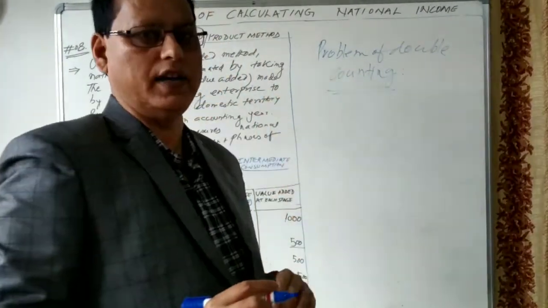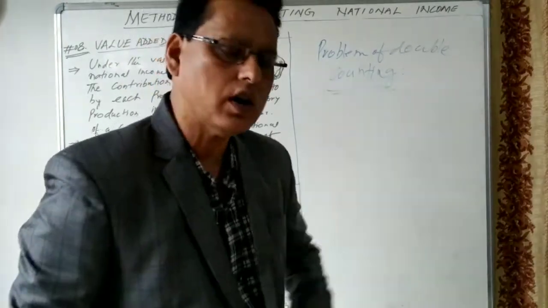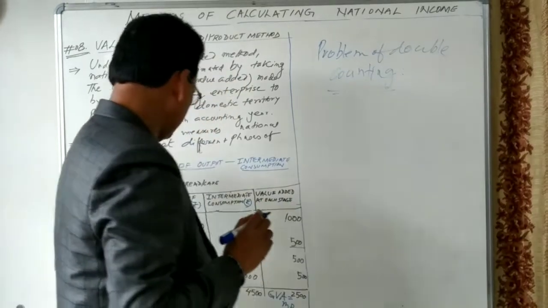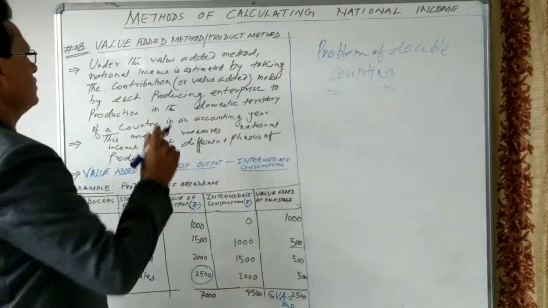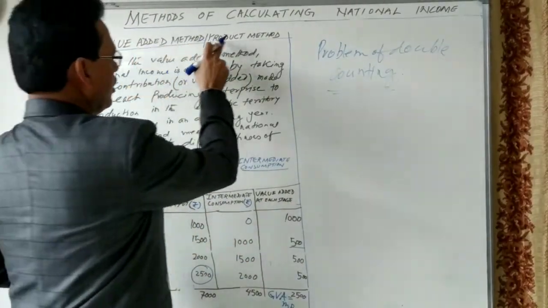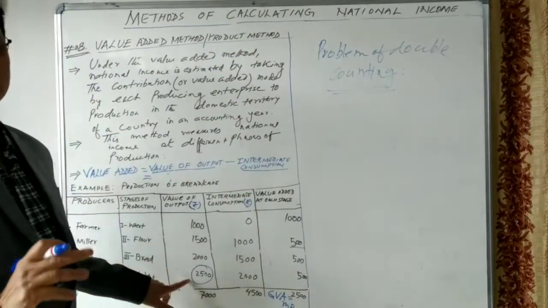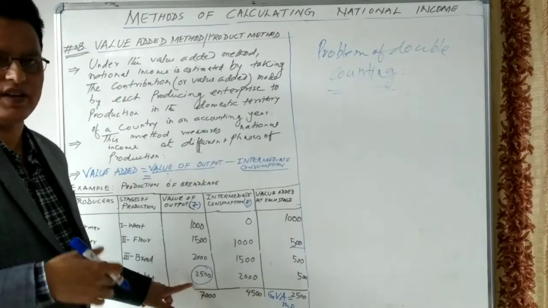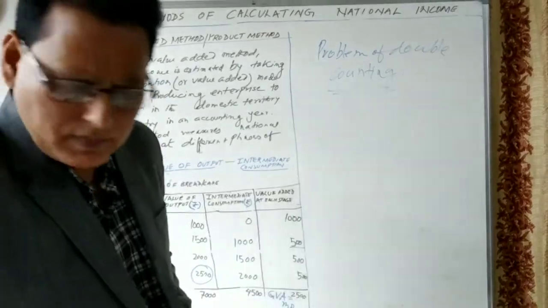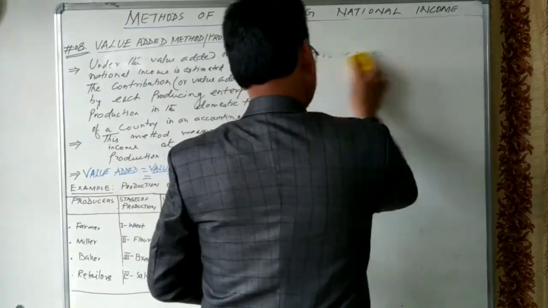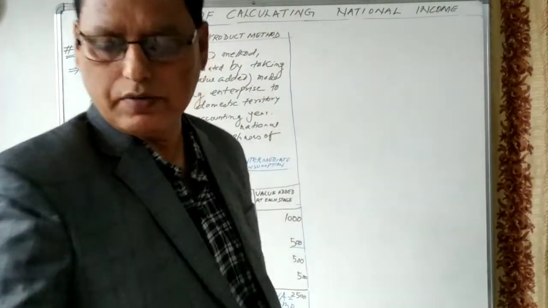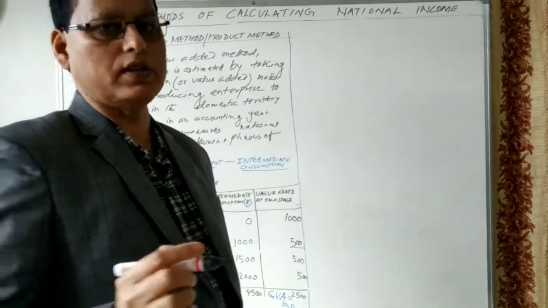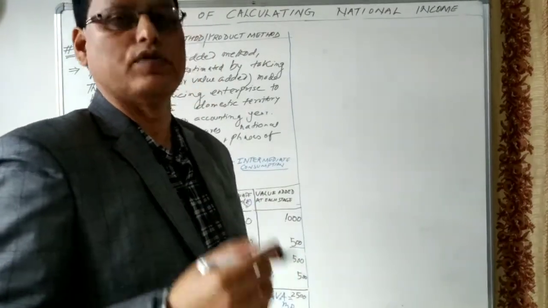In order to avoid overestimation or underestimation, these methods are used: value added or the final output. This method is also known as the value added method or product method. It means we take the final value of the goods when the goods are ready for final consumption. Numerical questions are asked in the examination, and we have to solve them. Before solving the numerical questions, we derive the formula.